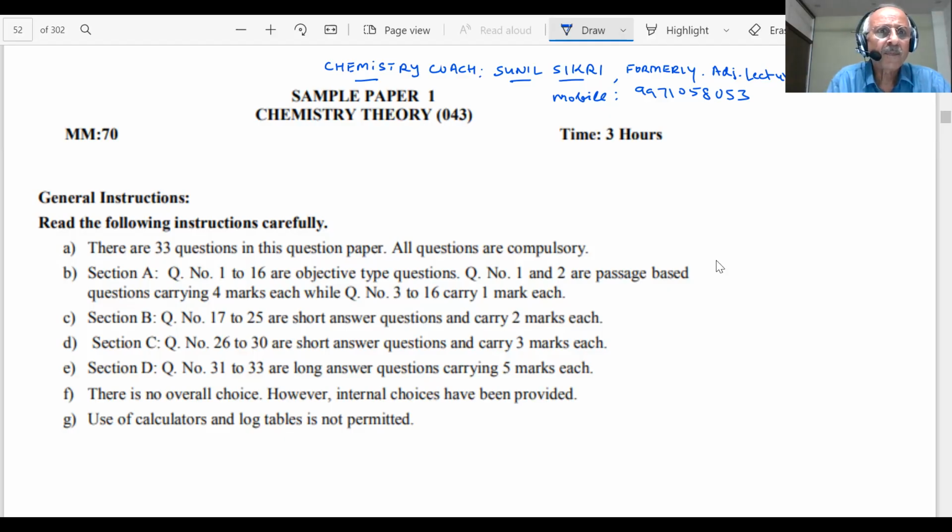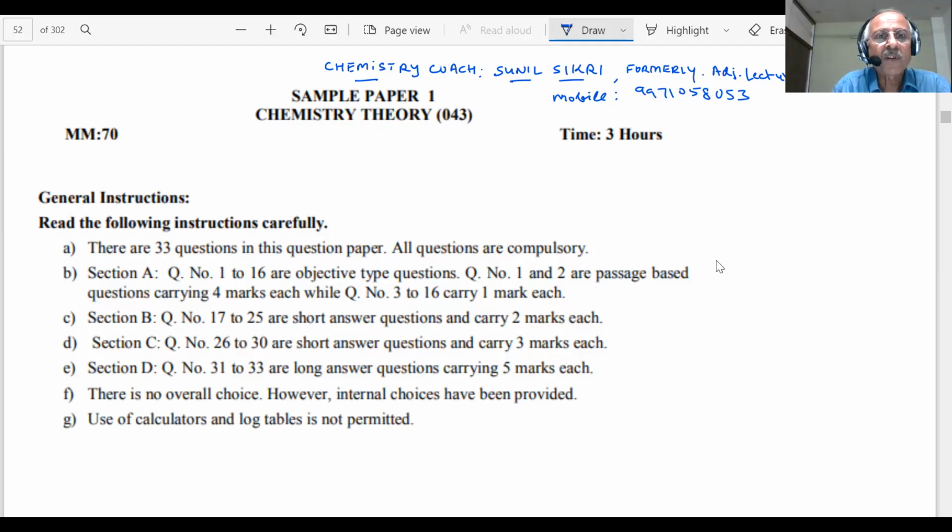See, the first thing, general instructions. You will get time in the paper to read the general instructions. Do you get time? Yes or no? How much time do you get for reading the general instructions, students? Total 15 minutes. Yeah, that's quite a good time, students. That means at that time, I will read the entire paper which is given to me in the board.